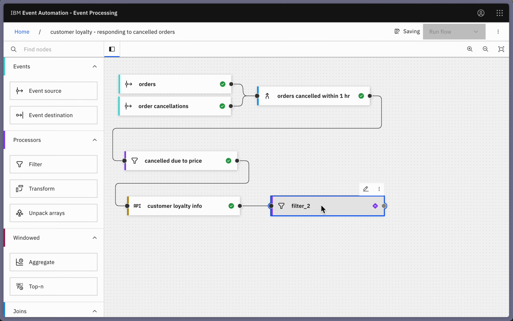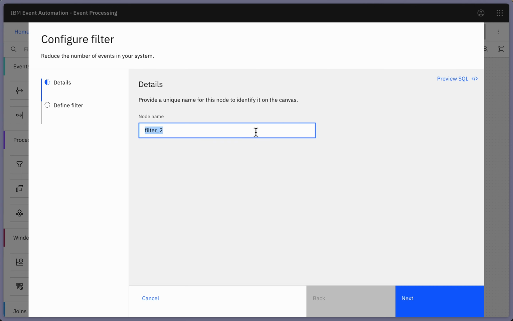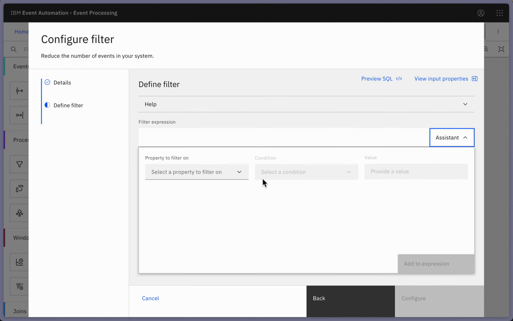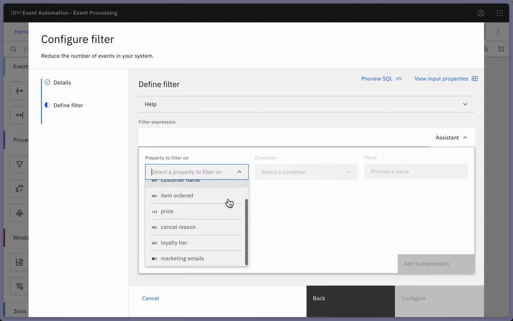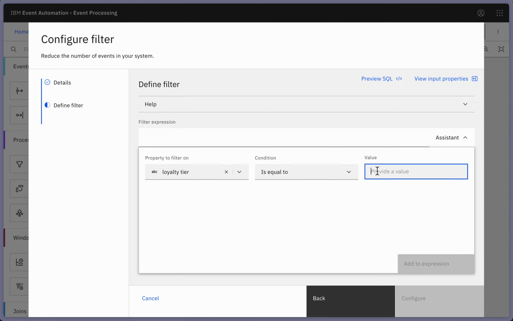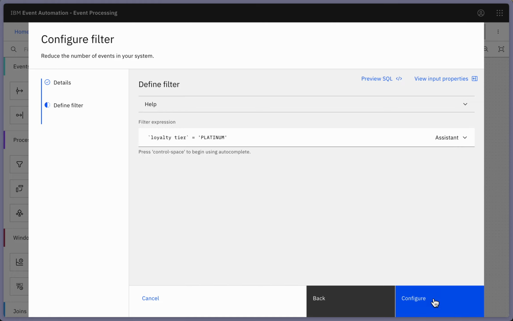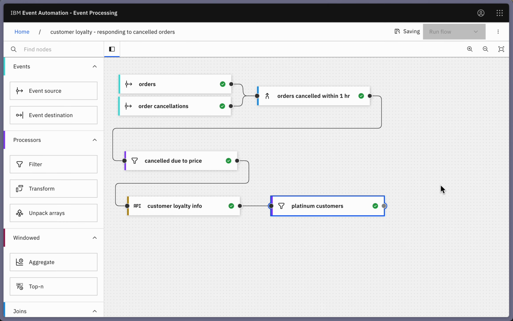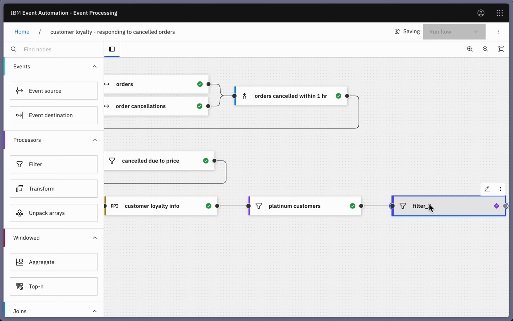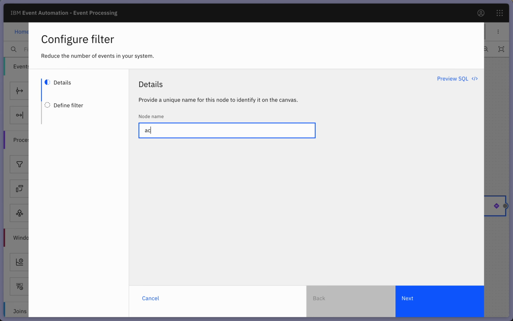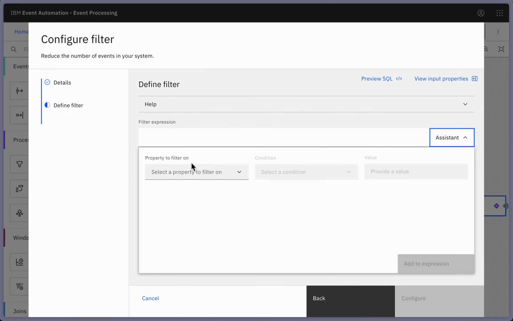I can do filtering on just those top tier customers. So all of those customers who the loyalty API told me were platinum tier, I can just keep them. I can just keep the customers who have opted in to get marketing emails. So again, I can do a filter, accept marketing emails. So again, I can use the assistant. I can pick the marketing emails is true.